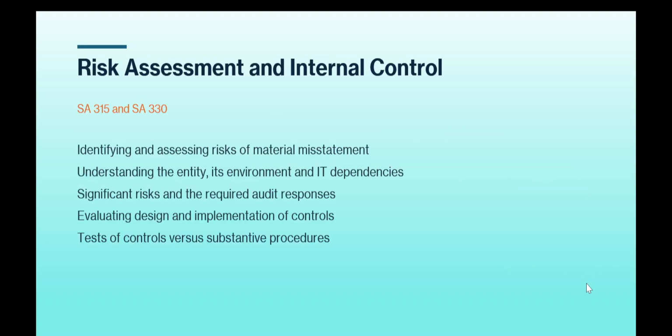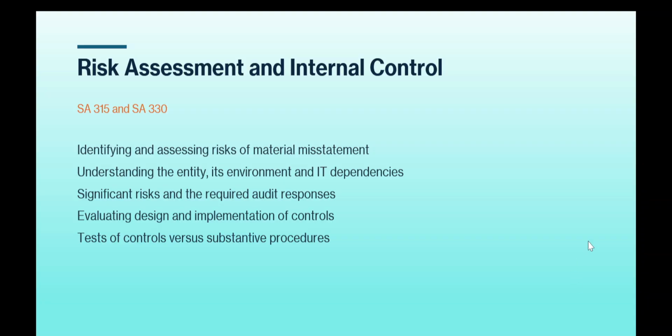Then we go on to the next chapter, that is risk assessment and internal control. SA 315 and SA 330 are the contents in this chapter: identifying and assessing risk of material misstatement, understanding the entity, its environment and IT dependencies, significant risks and the required audit responses, evaluating design and implementation of controls, and tests of controls versus substantive procedures. These are in this chapter.